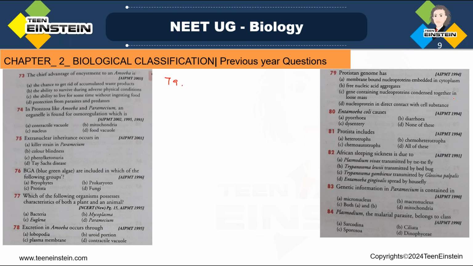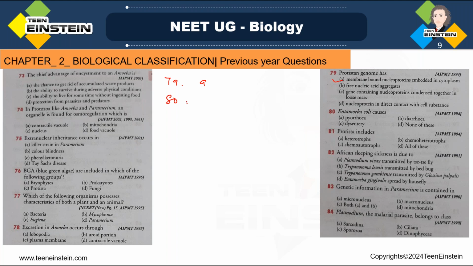Right. So in protista, genome is organized in the form of nucleus, and it is differentiated into nuclear envelope, chromatin, and one or more nucleoli, and the nuclear plasm is also present. So the option is A.